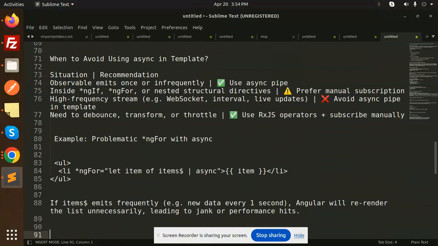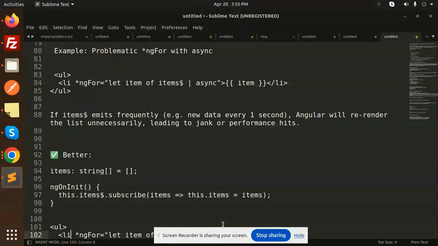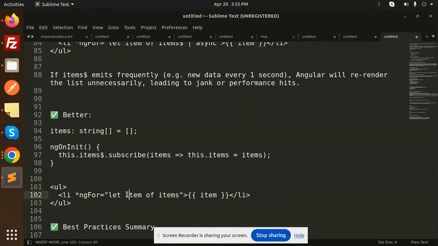Okay, a problematic situation for ngFor with async. Here you can see that we are using the async pipe. If the items emit new data frequently, say every 1 second, Angular will re-render the list unnecessarily, leading to jank or performance hits. So what would be the better solution? You have to declare these items as a string array and then push the data into it. Use it like this. Very easy, very simple, and no need to use async over there.